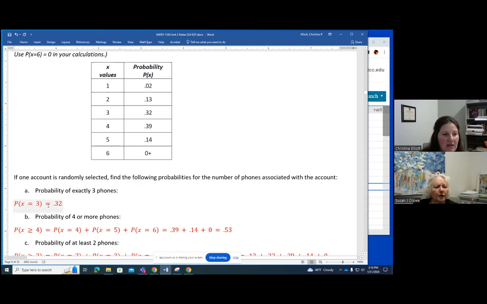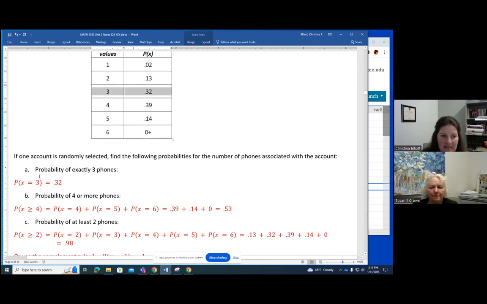Okay, so if we just look at the row with 3, the probability is 0.32. Exactly. And it's important to write out your probability statement. Yes, because you need to practice using these inequality symbols also. So it might be exactly 3, x equals 3. But if it's 4 or more, you need to be able to write this as x greater than or equal to 4.